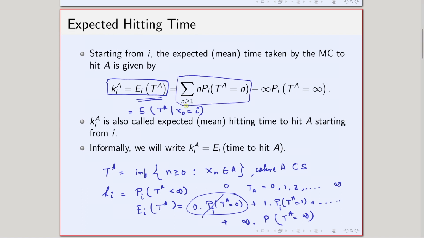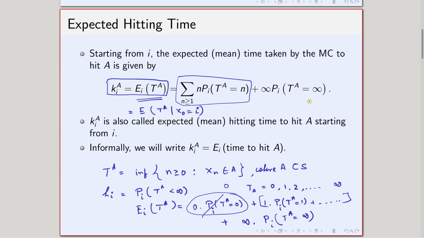That part is written here, that for n greater than or equal to 1 is the summation over n of n times P(T_A = n). So, this part has been written here. Now, the rest of the part is infinity multiplied by the probability, starting from i, that T_A equals infinity. Okay. So, this expectation can be calculated using this formula.